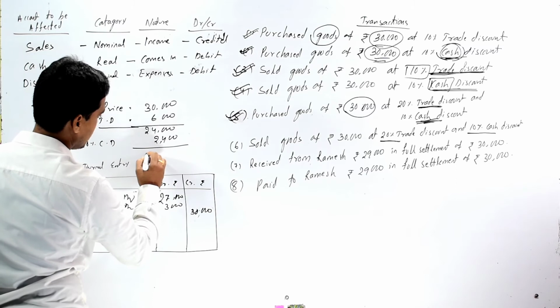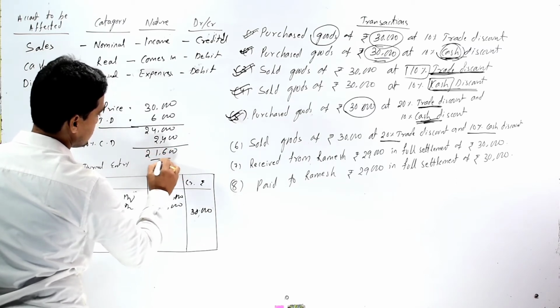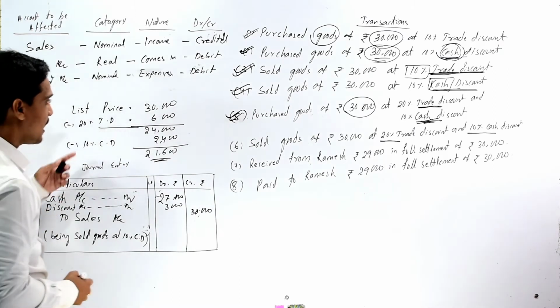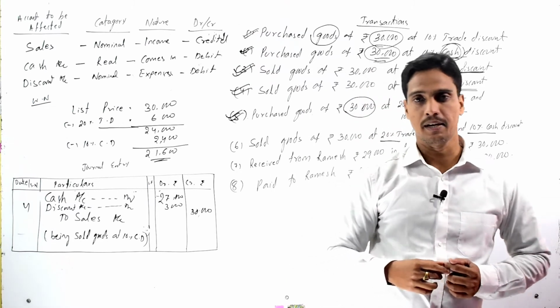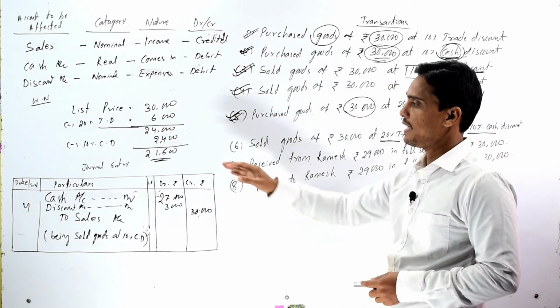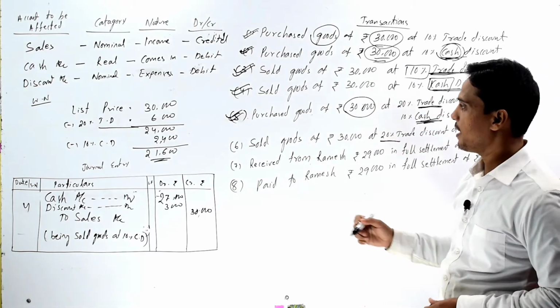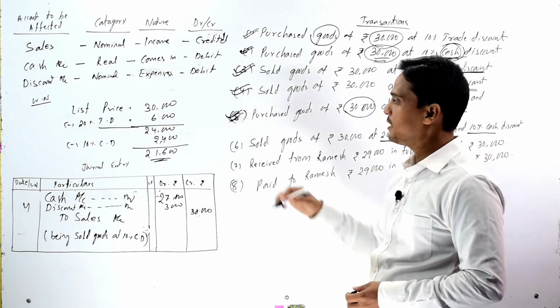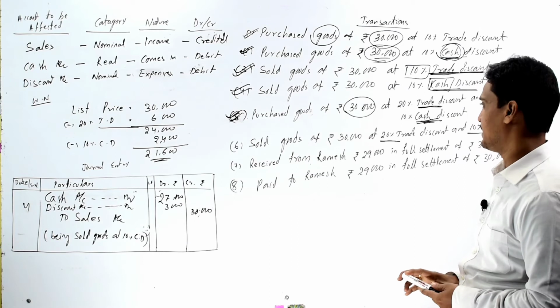So our actual selling price is 21,600. As the trade discount is only a reduction on the list price, it should not be recorded in our books, but cash discount should be recorded in the books. So now we have to identify which accounts should be affected in the given transaction.